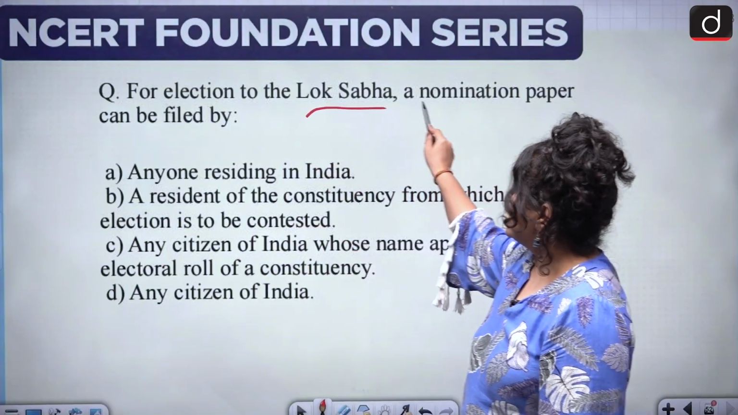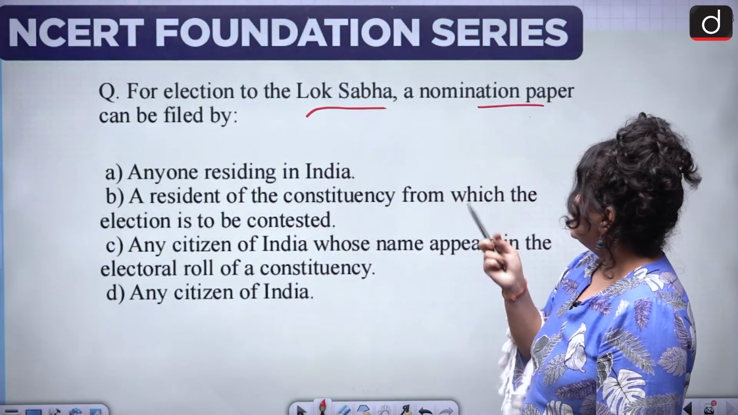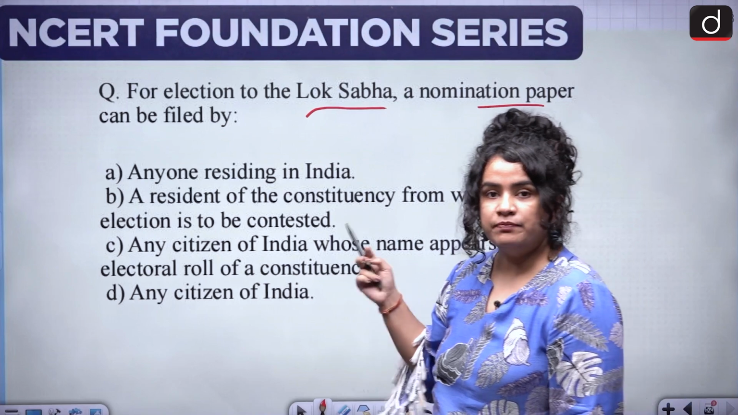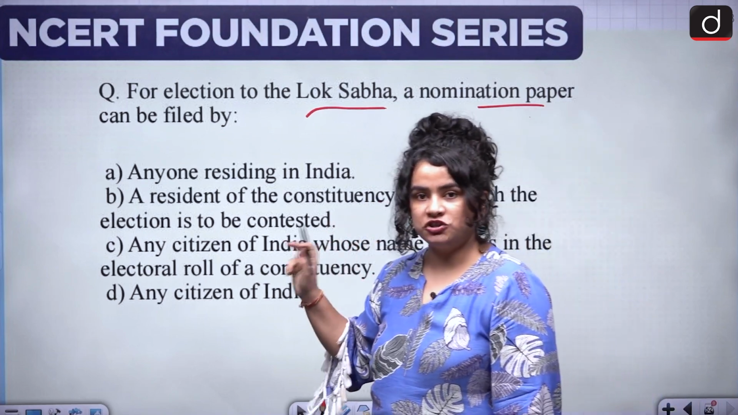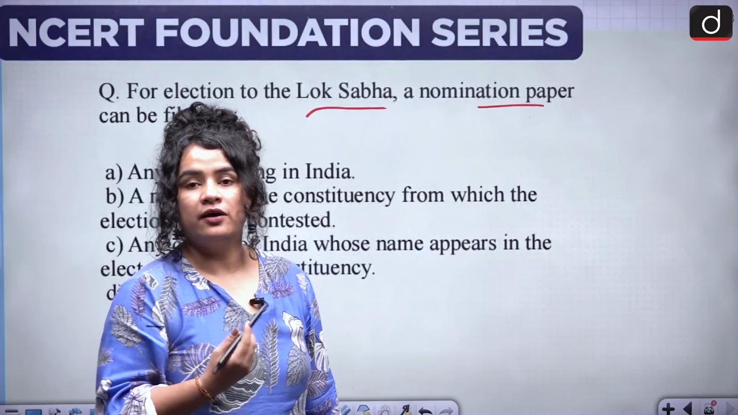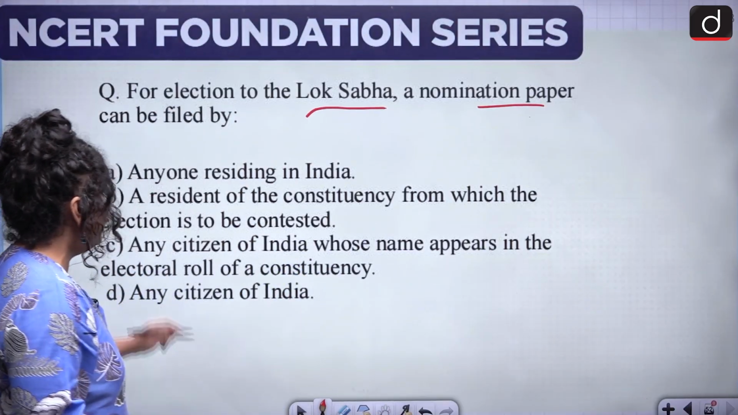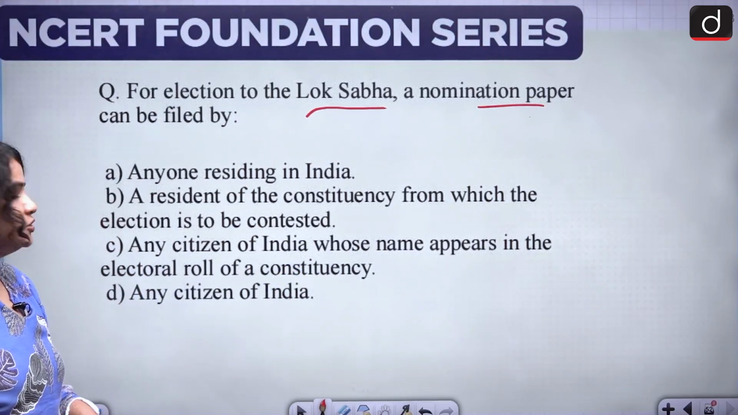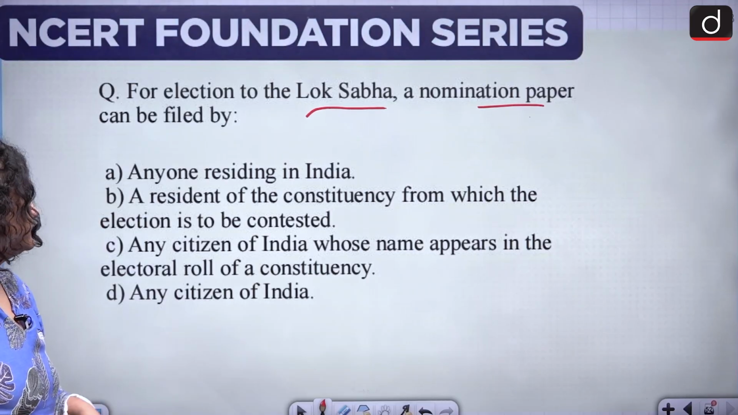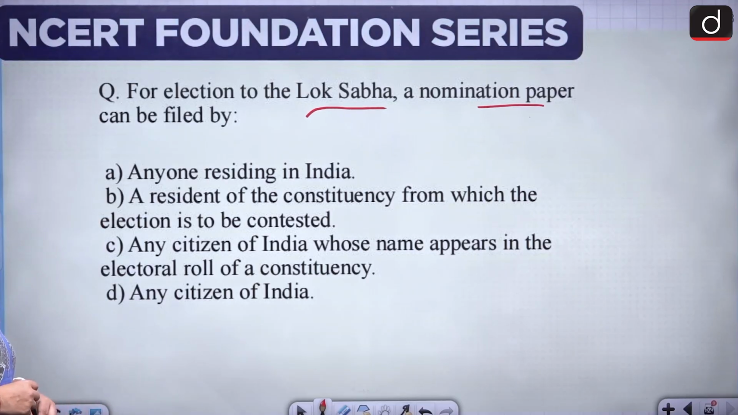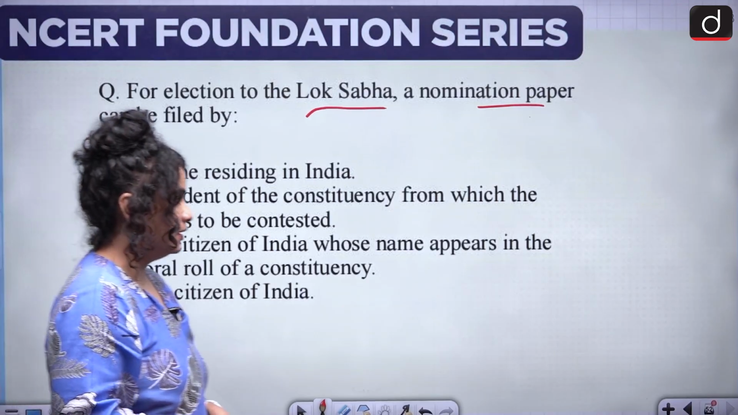Now let's look at the practice question. For election to the Lok Sabha, a nomination paper can be filed by who can basically contest elections for the Lok Sabha, who is eligible. Option A, anyone residing in India. Option B, resident of the constituency from which the election is to be contested. Option C, any citizen of India whose name appears in the electoral roll of a constituency. Or D, any citizen of India.